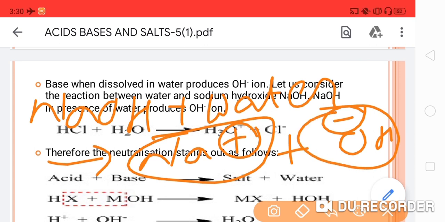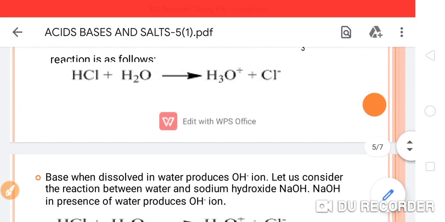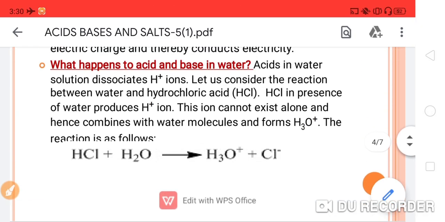So when you dissolve acids and bases inside the water, they convert into their respective ions. And if we talk about their behaviors as acid and base, we can take an activity, we can do an activity inside the lab.